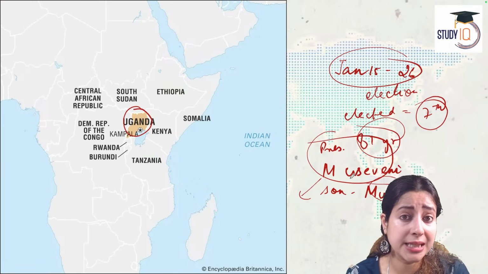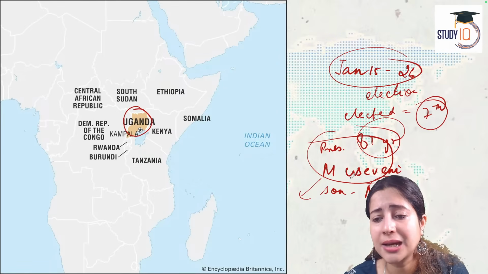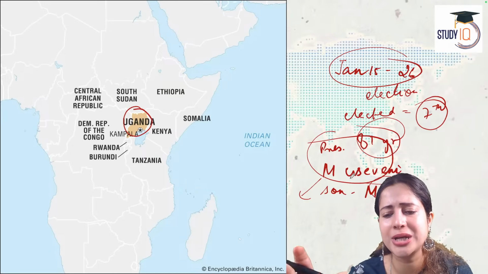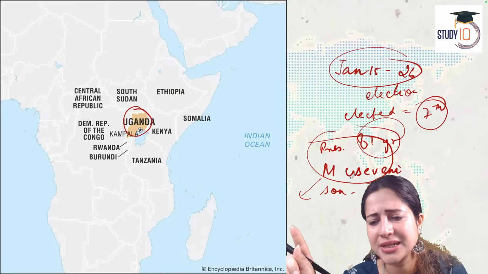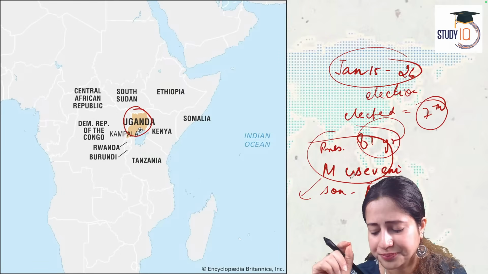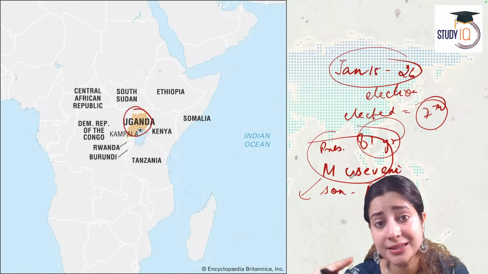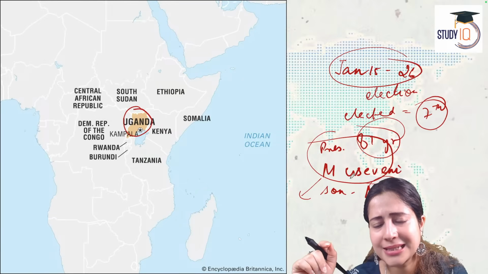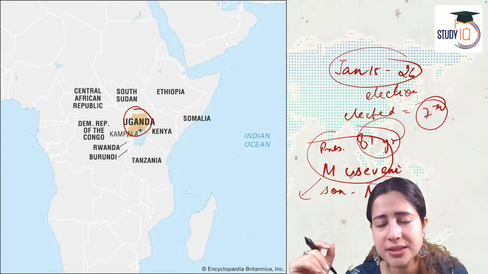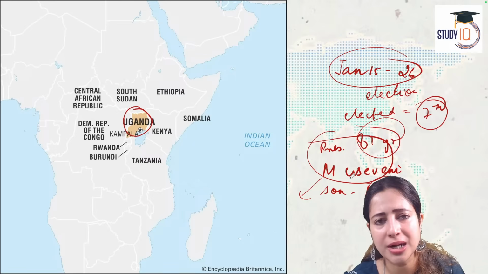He therefore retaliated against the opposition leader, Mr. Bobby. And he has said 2,000 opposition supporters are in jail right now. 30 people have been killed in the genocide. Security forces are still hunting for more protesters. And Mr. Muhuzi, the son of the president and the leader of the army, says that opposition leaders are hooligans, they are terrorists, and we will not spare them. That is what is happening in Uganda right now.